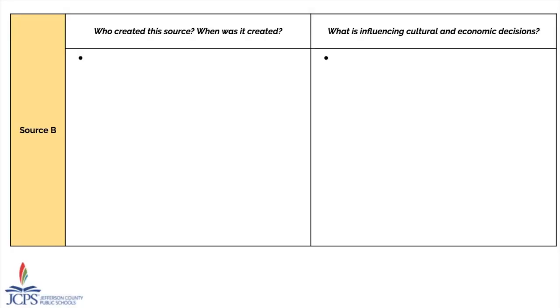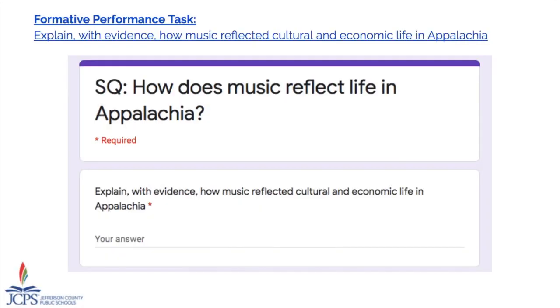Once students look and listen to source B, they will complete an organizational task once again, just as they did for source A. Who created this source? When was it created? Those are disciplinary type questions that allow us to better understand where this source comes from. Students then will also engage in looking at the direct connection to the standards. What is influencing cultural and economic decisions within the region? Once students are able to go through this organizational task, they will be better prepared to explain with evidence how music reflected cultural and economic life in Appalachia.